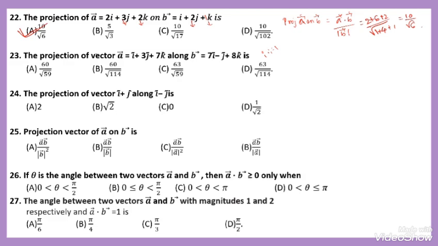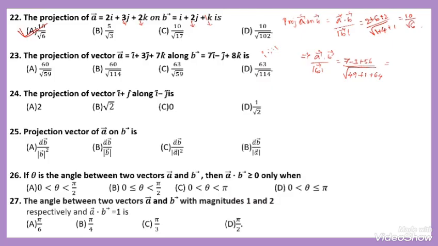Then the projection of vector A along B, or on B, uses the same formula: vector A dot vector B divided by the magnitude of vector B. Here 1 into 7 becomes 7, 3 into 1 is minus 3, and 7 into 8 is 56. The magnitude of B is 7 square is 49 plus 1 square is 1 plus 8 square is 64.